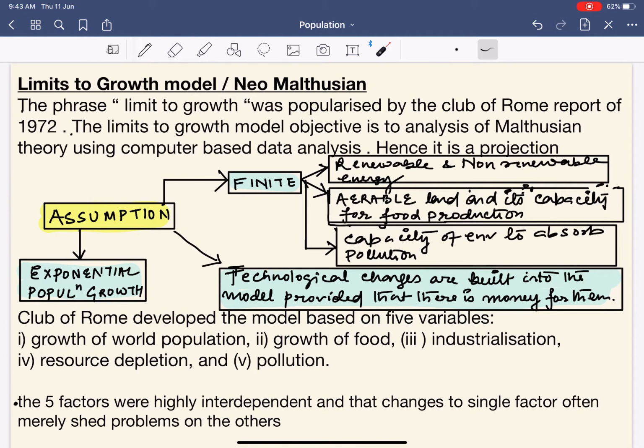What are the assumptions? Number one is that there is a finite amount of renewable and non-renewable energy. Again, there is a finite amount of arable land, meaning cultivable land, and a finite capacity of the cultivable land for food production. Again, there is a finite capacity of the environment to absorb pollution, or we can say the forests or other green sinks have a limited capacity to absorb pollution.